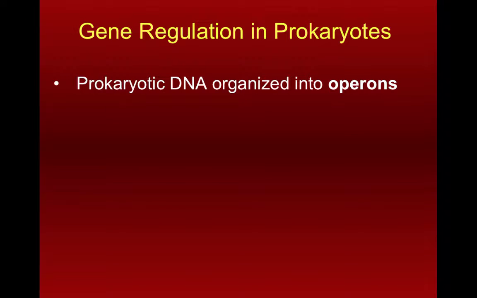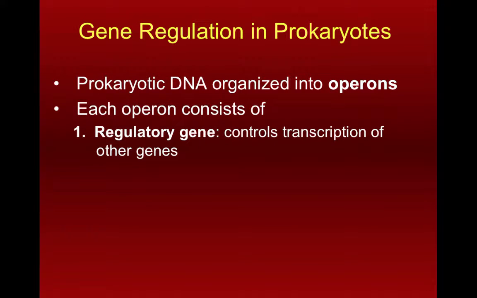In prokaryotes, and again, so you remember, prokaryotes are things like bacteria, things that are relatively simple: single chromosome, no nucleus, not much in the way of organelles, that kind of thing, right? So relatively simple. Their DNA is actually organized into what are called operons. And so operons are like functional units of genes that include the gene itself, as well as some regulatory types of things that go along with the gene.